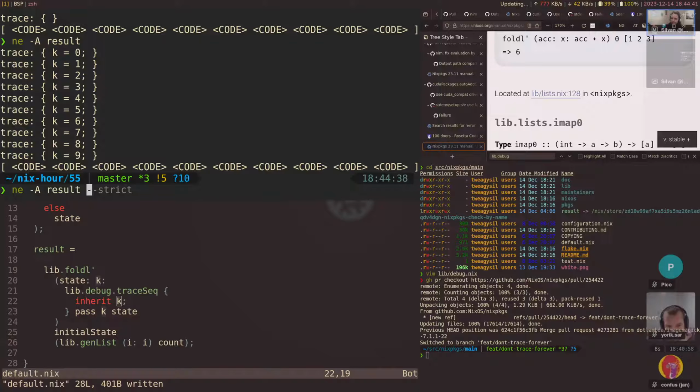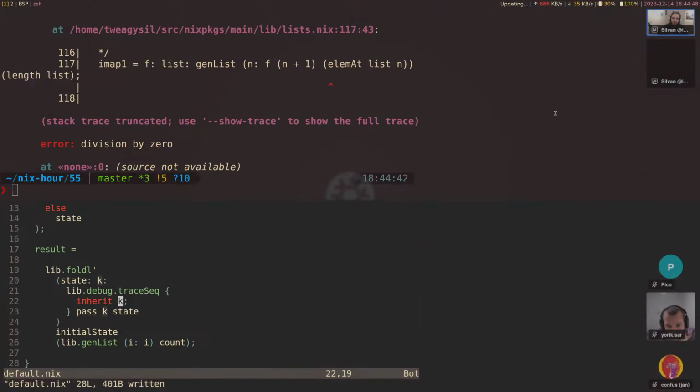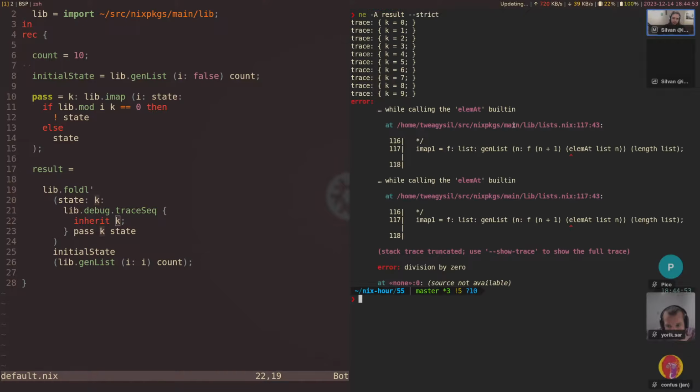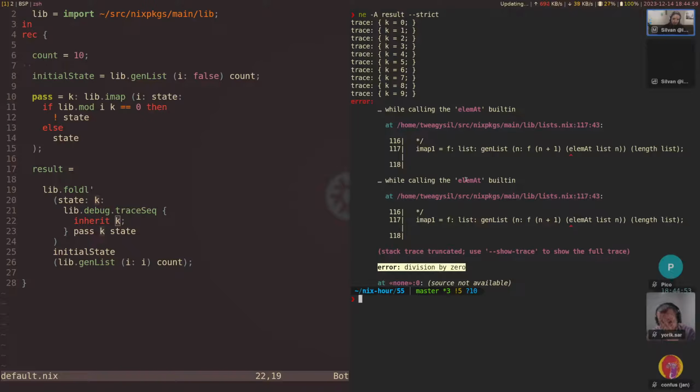Yeah, okay, that works. Now if we add strict, well, we get a really long trace. I'm actually going to move stuff around a bit here. Okay, so we get all the output and then the division by 0. So this is actually kind of confusing because 0 was up here. Why did it progress this much? I think that comes from laziness. So it can actually loop through the entire thing.